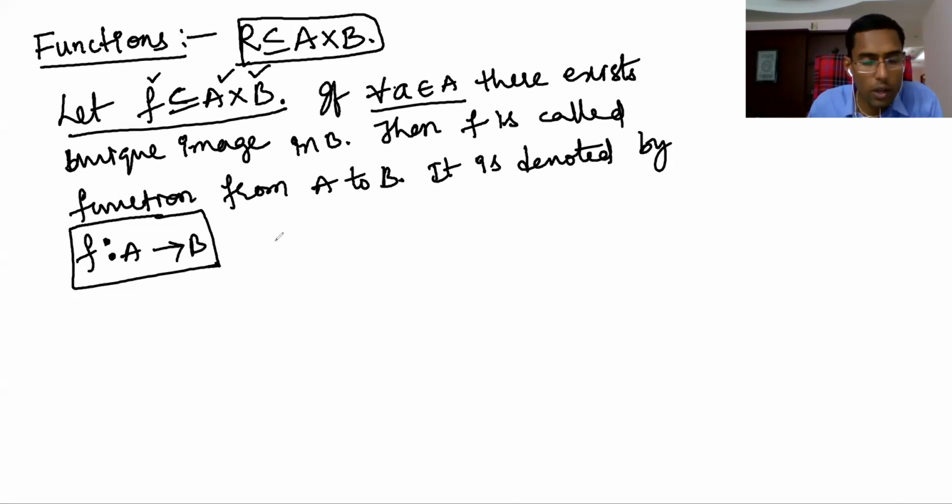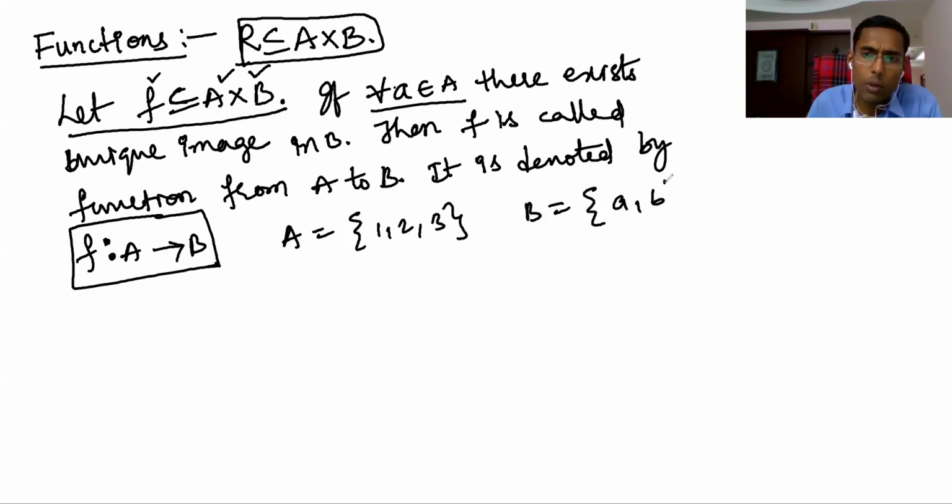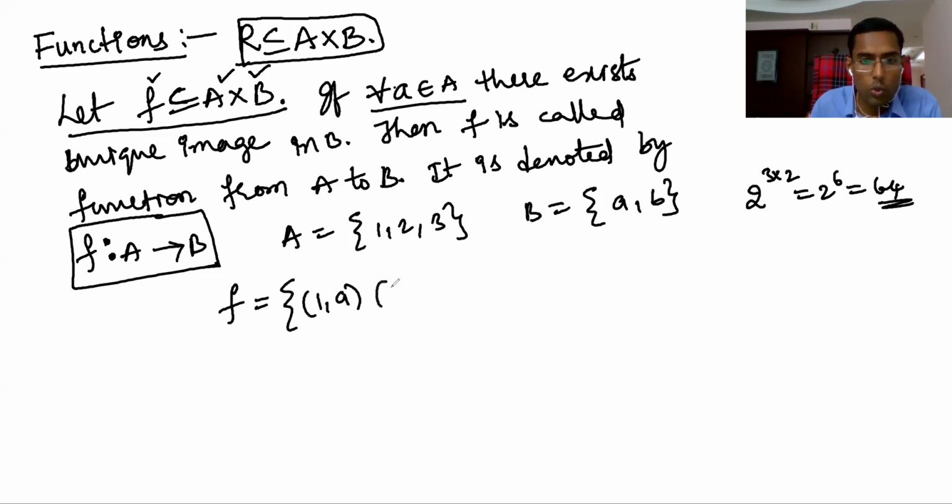Now let's take A equal to {1, 2, 3} and B equal to {a, b}, a simple example. Now f is a relation. How many relations exist? 2 to the power of 3 into 2, 2 to the power of 6, is 64 relations exist, out of which I am taking one relation: (1,a), (2,b). Sorry, this is a relation.